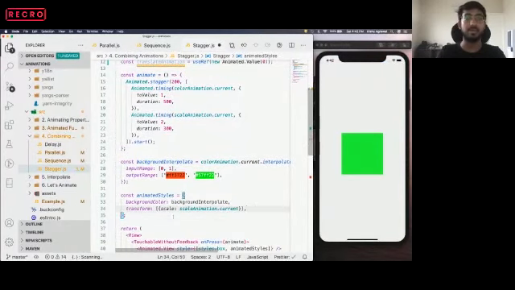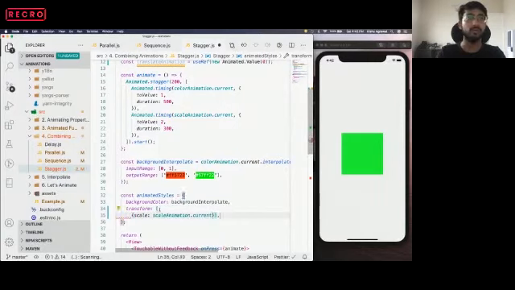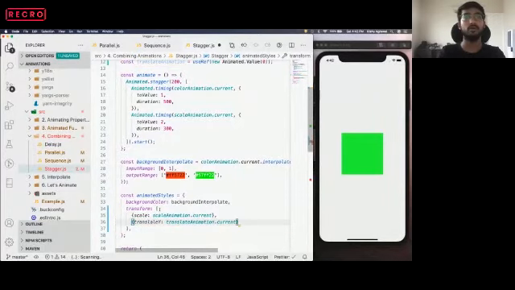Translate also goes into the transform function, so we'll use this transform function for our translation. We'll use translateY, and let's say we want to move it upwards. So translateY, and we'll use translateAnimation.current.